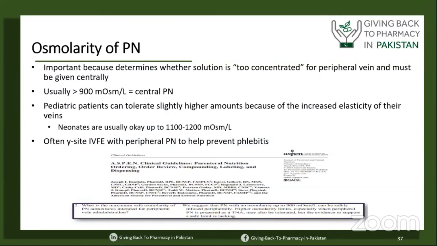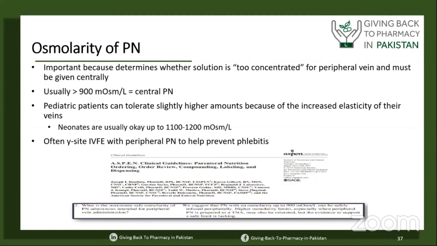As we know, an adult patient can tolerate up to a maximum of 900 milliosmoles per liter of the total parenteral nutrition. A pediatric patient can tolerate around 1000 milliosmoles per liter of the total parenteral nutrition solution, the maximum. And the neonatal patient can tolerate up to 1100 to 1200 milliosmoles per liter. This is very important to understand when we are giving total parenteral nutrition peripherally. In central, the osmolarity is not an issue, but in peripheral total parenteral nutrition, osmolarity is a very important issue. We have to consider it.